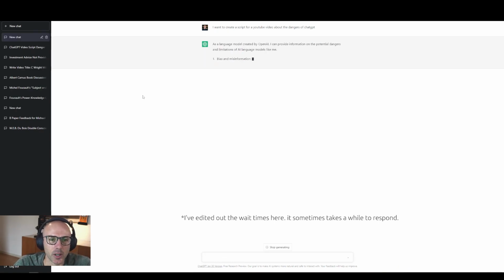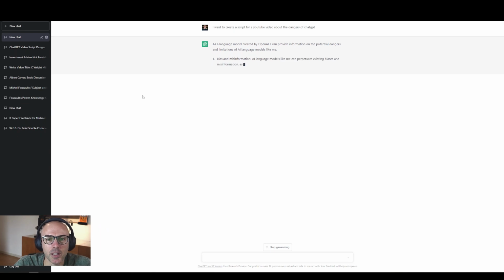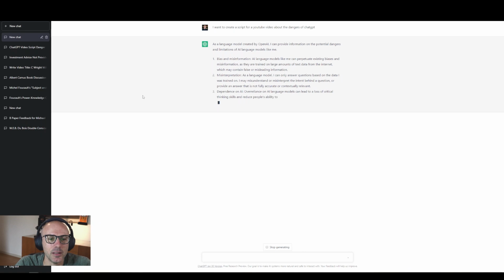As a language model created by OpenAI, I can provide information on the potential dangers and limitations of AI language models like me. 1. Bias and misinformation. 2. Misinterpretation. 3. Dependence on AI. 4. Privacy concerns.